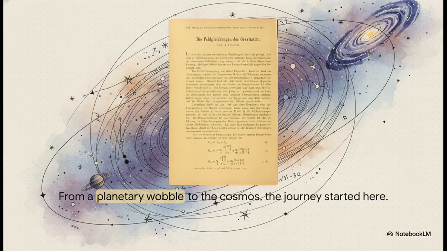So let's just go back and look at it one last time. It's not just an old, dusty document anymore, is it? Now you see it for what it is. It's a map. It's the origin story for so much of our modern world. I mean, the fact that solving a tiny little wobble in one planet's orbit led to describing the birth and fate of the entire universe, it's just staggering. And it all started right here.